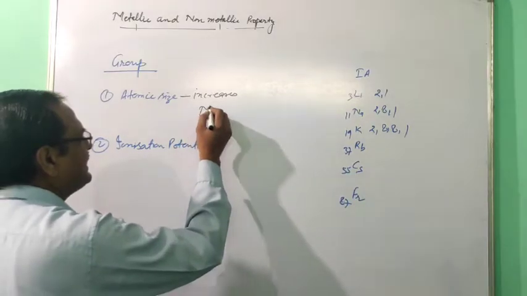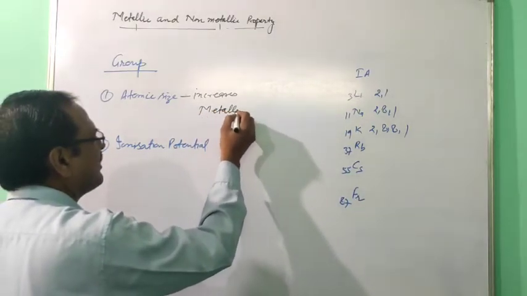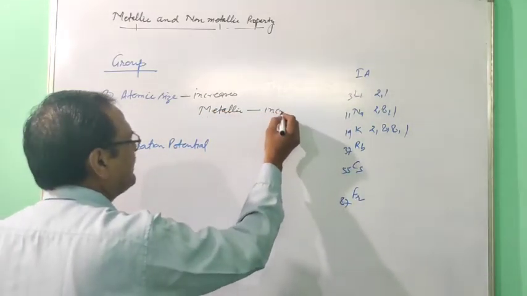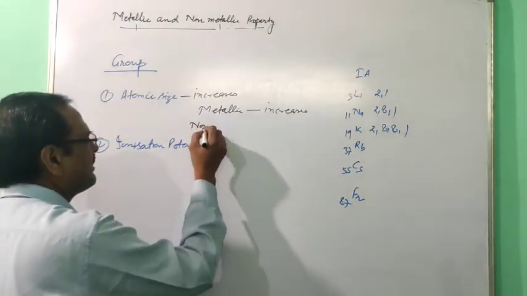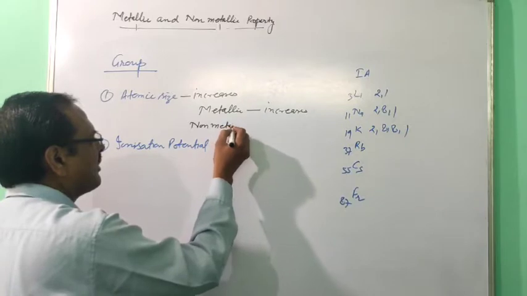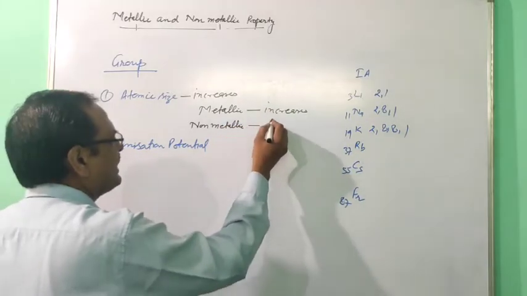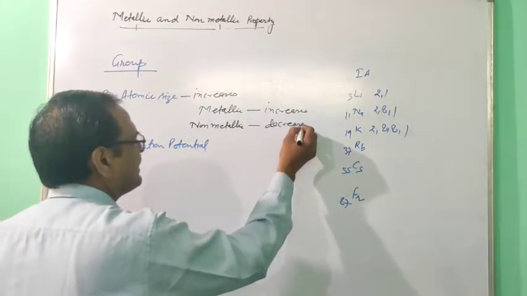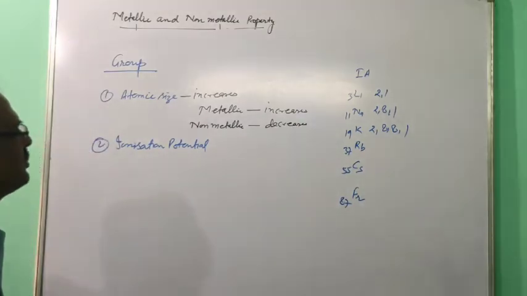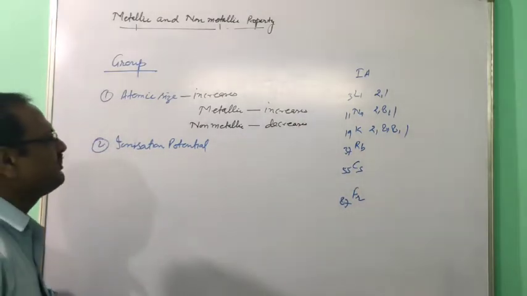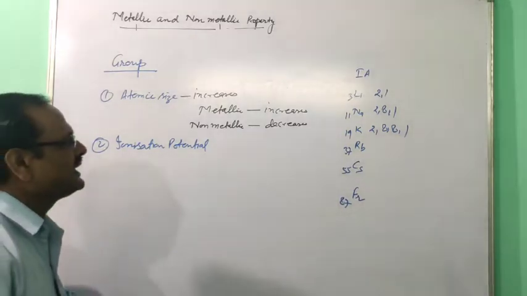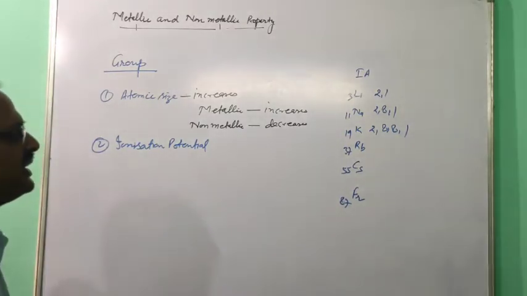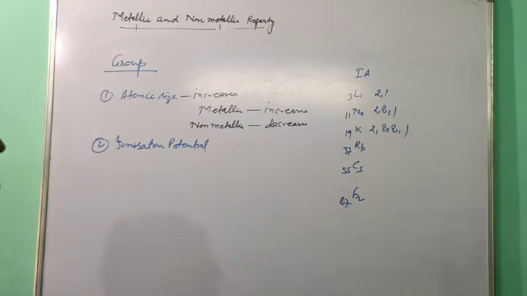So metallic character increases and non-metallic character decreases.